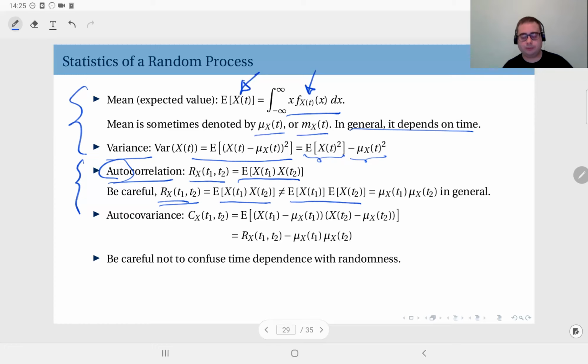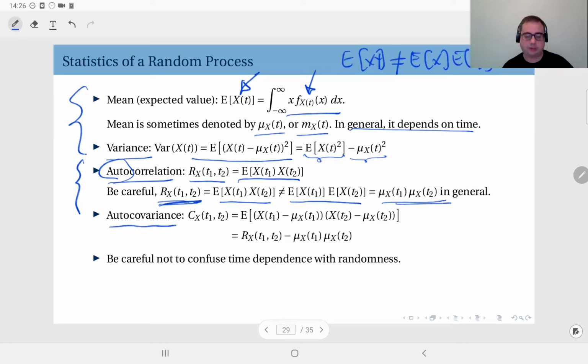If you remember, I have warned you about this for two random variables. Their correlation, in general, is not equal to the product of their means. And this is the same observation here. Since the observations at times t1 and t2 are two random variables, of course, their correlation in general does not equal the product of their means. Okay, so in general, the autocorrelation function is not equal to the product of the means. In some special cases, it might, but not in general.